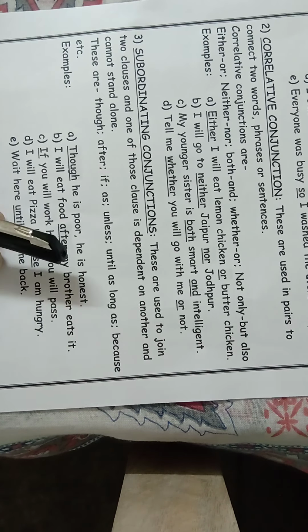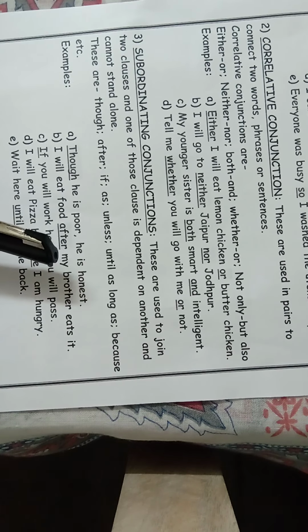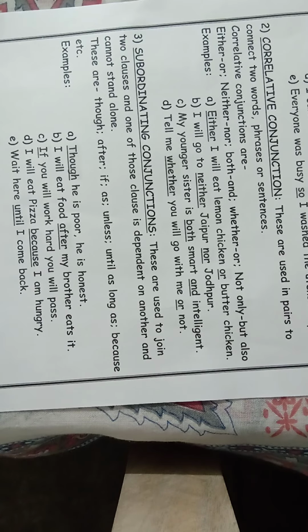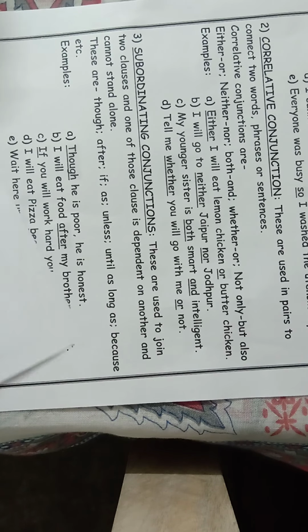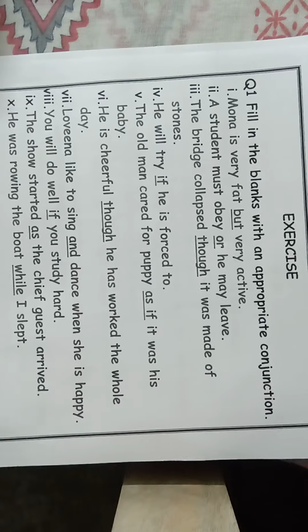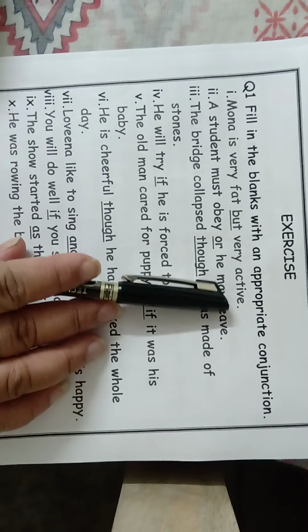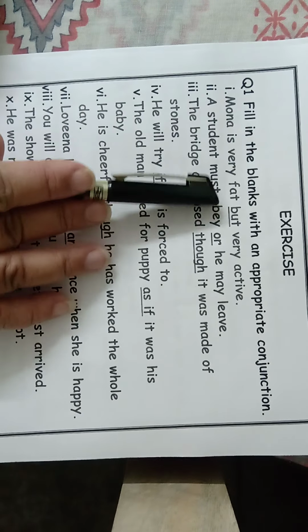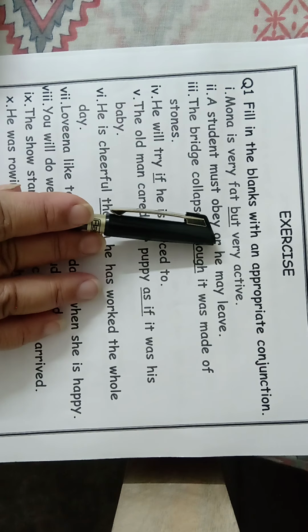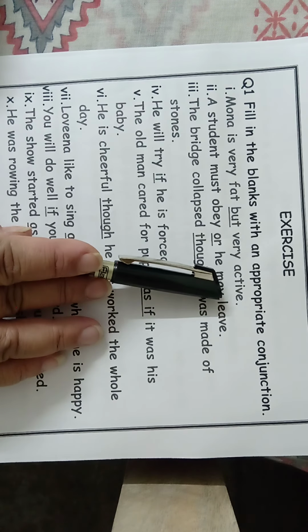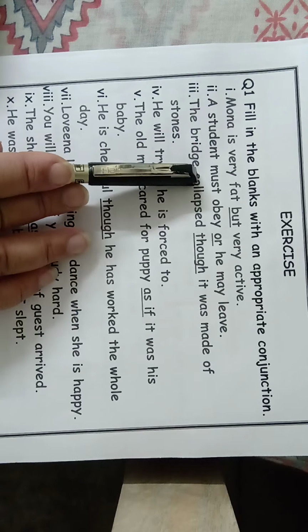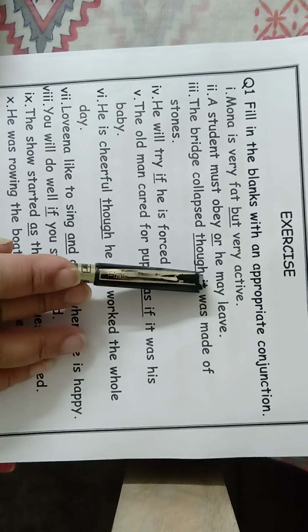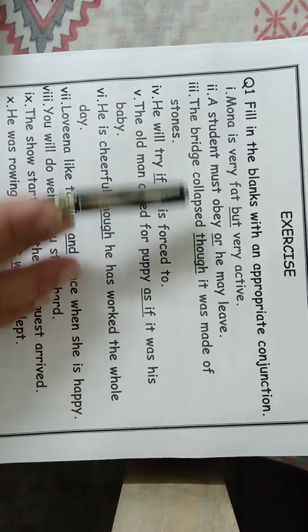Okay, I hope that you have understood these types of conjunctions. Now we'll practice this in the form of an exercise. Let's see. Here you have to fill in the appropriate conjunction. Mona is very fat but very active. A student must obey or he may leave the class.